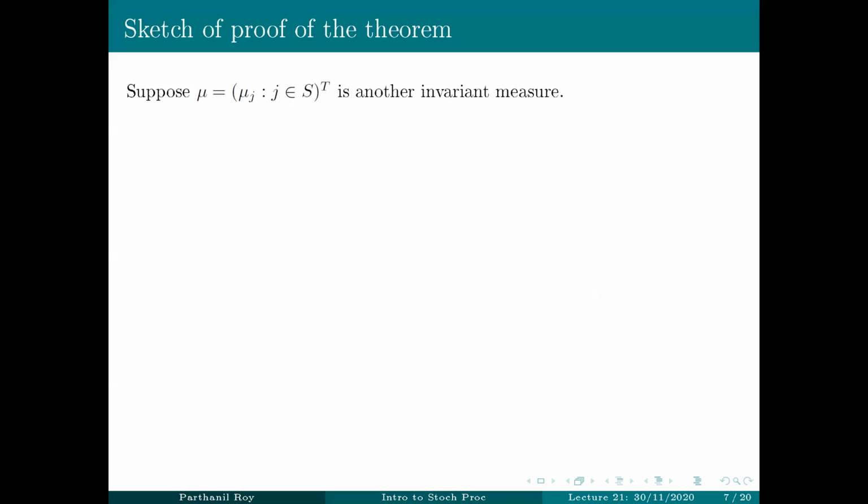Okay, now suppose mu is another invariant measure. This basically means that each mu J is a non-negative real number such that mu transpose P is mu transpose. It doesn't have to be that the mu J's will sum up to 1. They all have to be non-negative real numbers, so in particular, they should be finite, by definition.